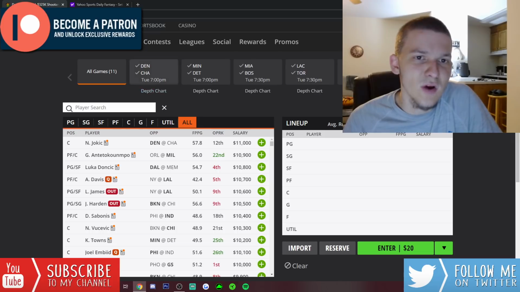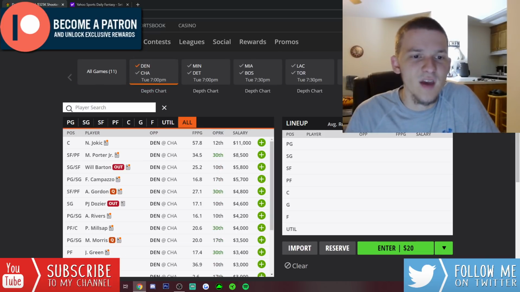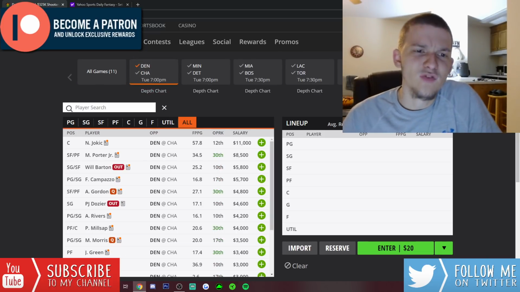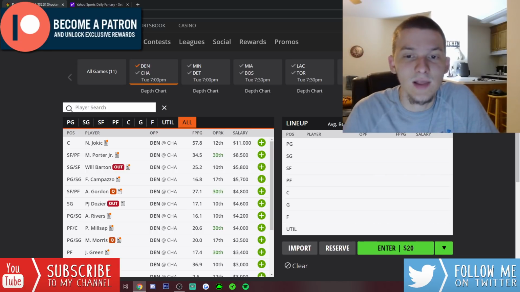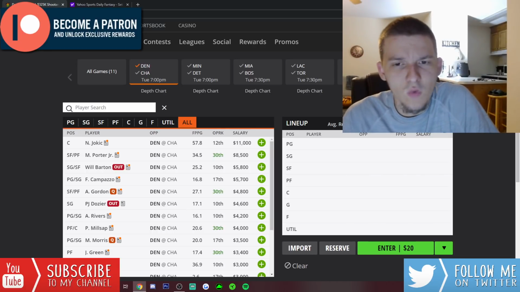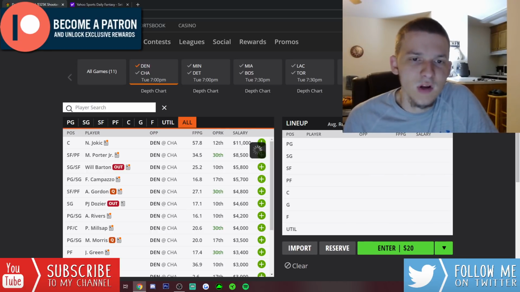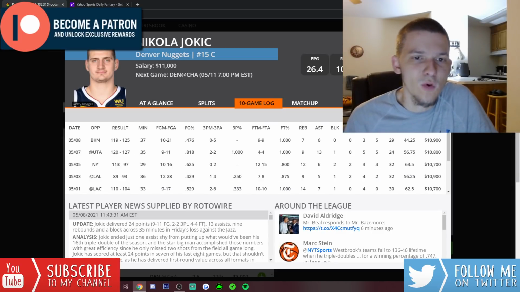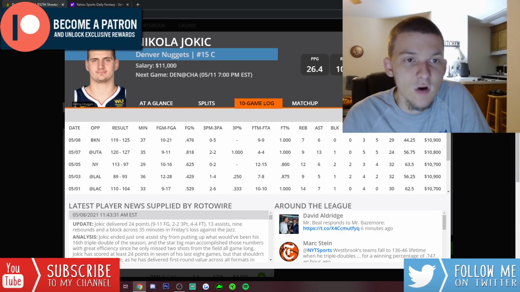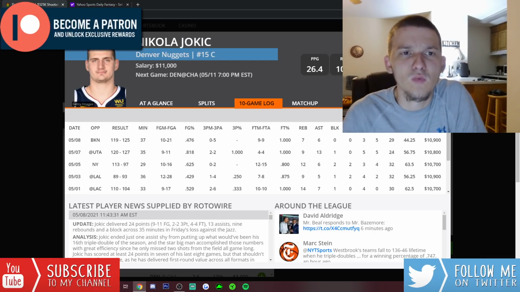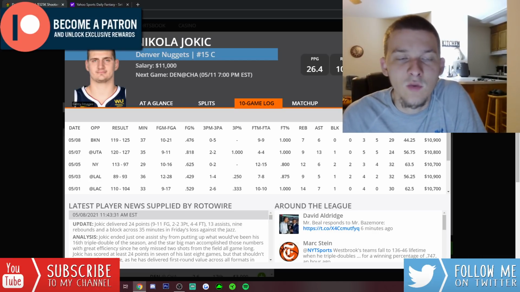We'll start off with the Denver and Charlotte game. So on the Denver side, this is a team I have some interest in, mainly with Nikola Jokic. 11K, I think Jokic looks like one of the better stud options on the slate. I'm pretty sure Denver does still have something to play for. They're going to continue to run their starters pretty big minutes, as long as the game stays close. That is something important we'll need to keep an eye on, this final week of the regular season.